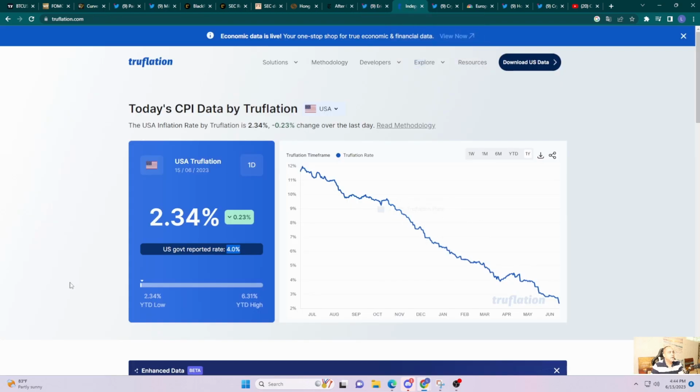All right. True inflation. We saw this news, and we thought we should share it. We have CPI reports and PPI reports. Again, we have analysis for those in our channel, so take a look at that. But here the true inflation is coming in at 2.34%. Now, true inflation is more forward-looking. The CPI and PPI have a lot of lagging indicators. True inflation claims to be more accurate. So this number is pretty great, I think, compared to the 4% that we've been seeing, right? 2% is where the Fed wants to be. And look at this trend here: from 12%, it's been steadily decreasing, right? So I think that's great news for us here in the USA.